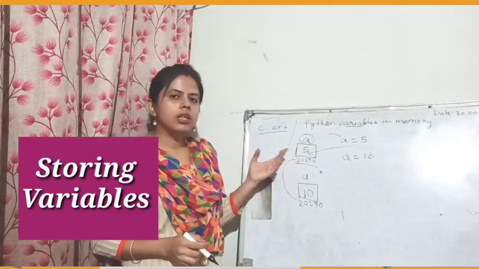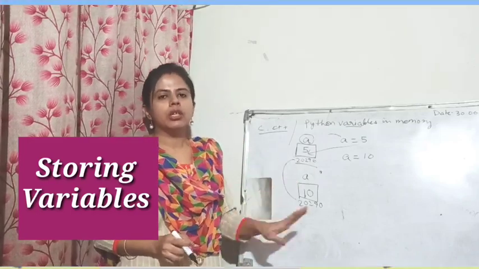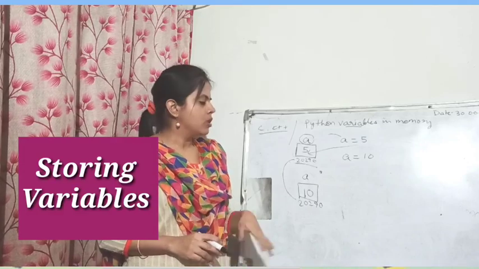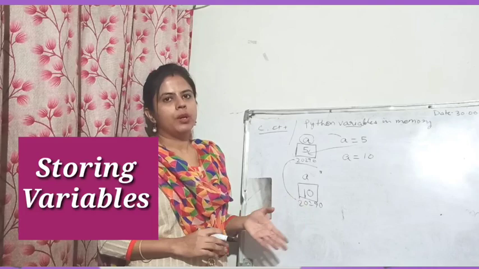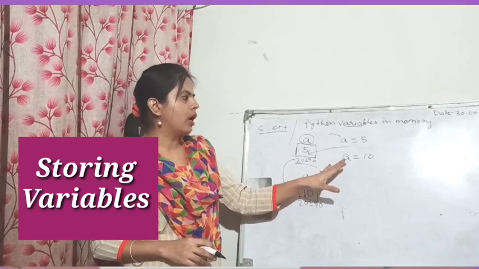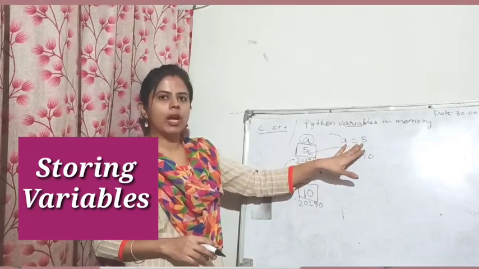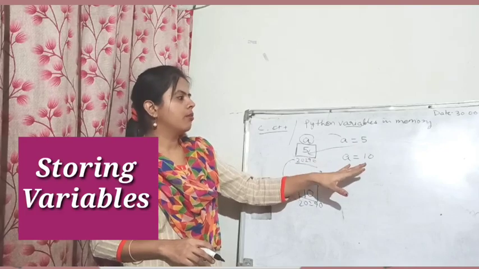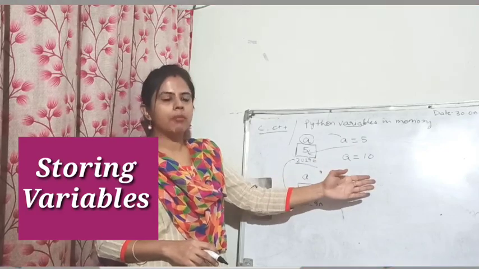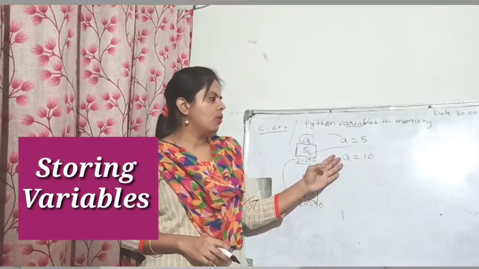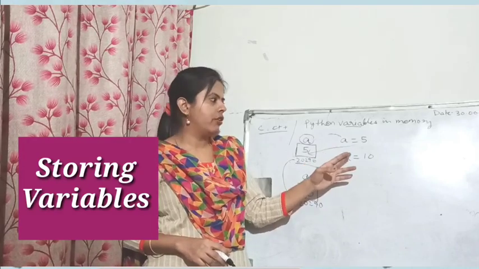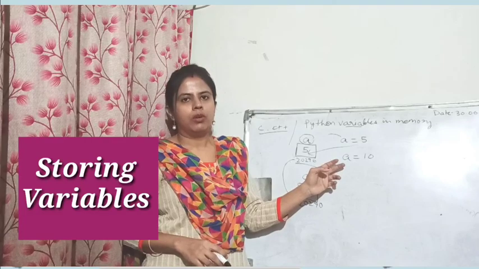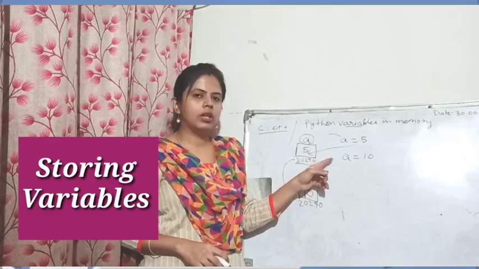Whenever there is a change in the value, there will be a change in the location as well. So the memory address will change every time you change the value in Python. For example, you have written a is equal to 5, and again you have assigned a different number to a. So in Python, it will assign a different address to the same variable. Okay, so let's see how it works in Python.